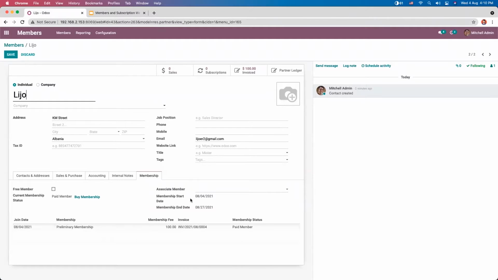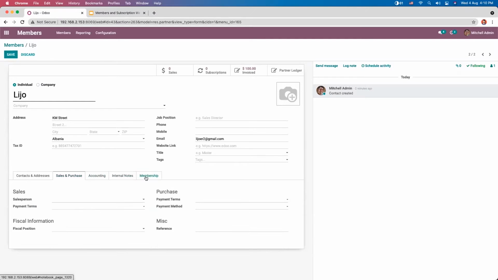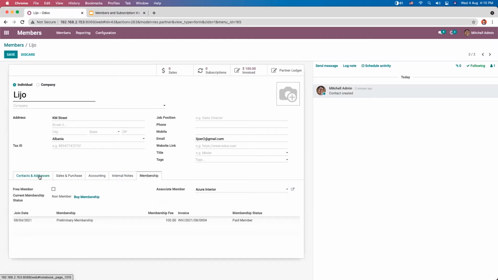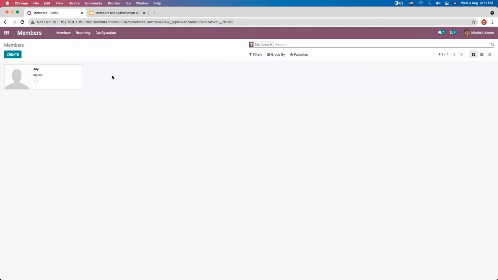If you choose an associate member, then the new member's membership period will be based on the membership period of the associate member. So that's how we create a membership. Now we can save it. So that's how we create members and membership.